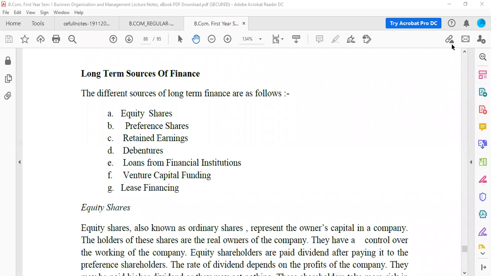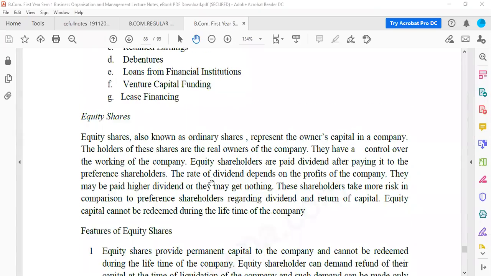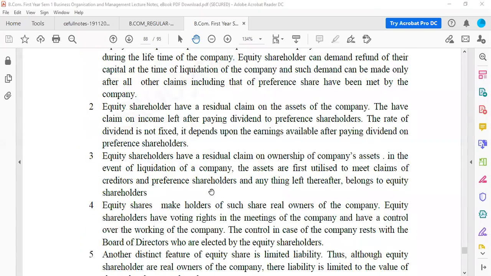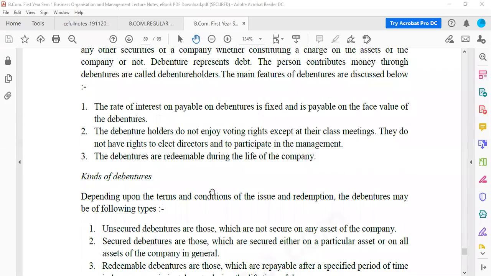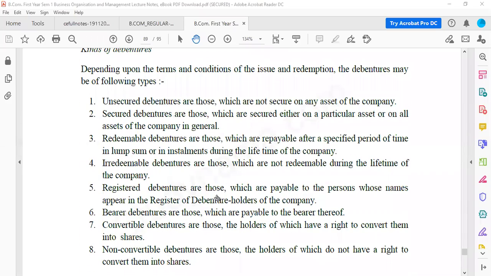Everybody understood what debentures are? Any doubts in the debenture part? No, very good. Now there are certain types of debentures which you will have to learn. So we'll see what are the types or kinds of debentures. Now the first kind of debenture is unsecured debenture.